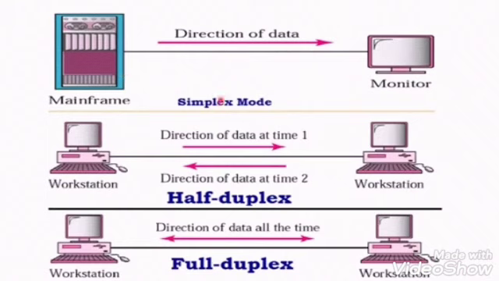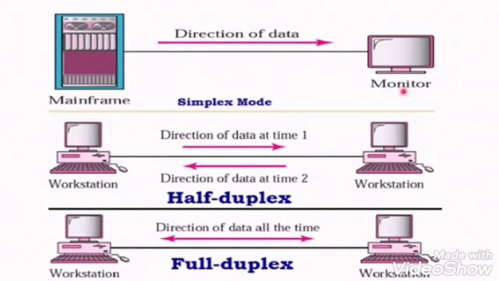Next, data flow. Transmission mode defines how the devices can communicate with each other, or it defines the data flow between the sender and the receiver across the network. Okay, so in transmission mode we have three types: simplex, half duplex, and full duplex. The transmission mode is also known as directional mode, which defines the direction of data between the sender and receiver. Next, this picture depicts the three types of transmission mode.